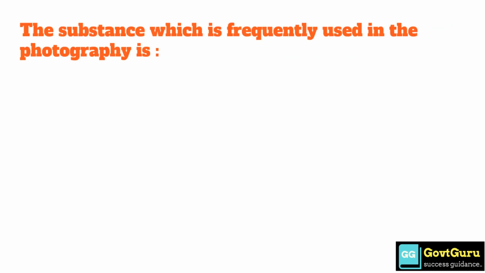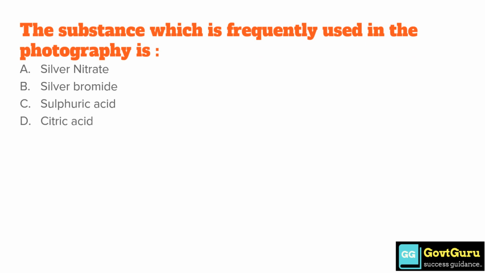The substance which is frequently used in photography is option A, silver nitrate. Option B, silver bromide. Option C, sulfuric acid. Option D, citric acid. The correct answer is option B, silver bromide.